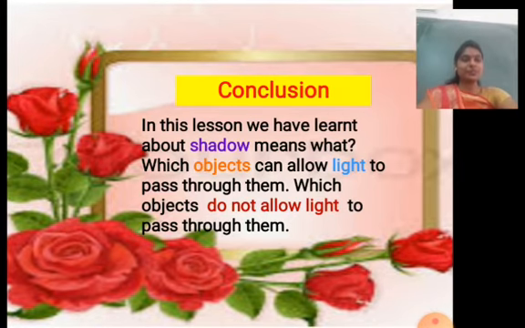Now conclusion. In this lesson, we have learnt about what shadow means, which objects can allow light to pass through them, and which objects do not allow light to pass through them.